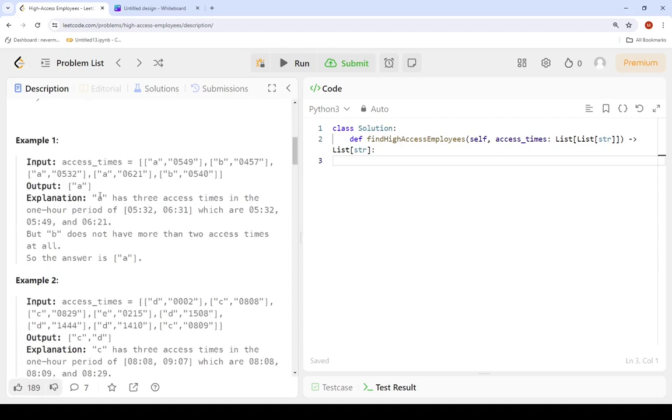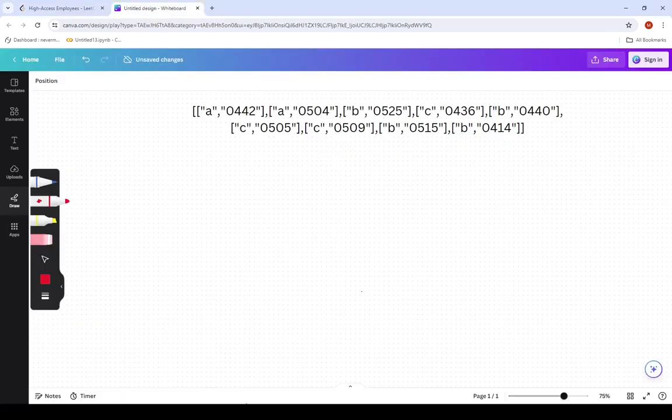So now the times A accessed the system are 5:32 a.m., 5:49, and 6:21, all in the morning. And if we check 5:32, 1 hour from this time is 6:32, and the last time A accessed it is 6:21. So 6:21 is less than 6:32. That is why we considered A valid. Okay, I have this example I'll use to explain what we are going to do.